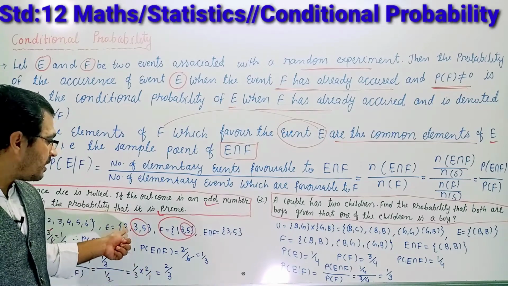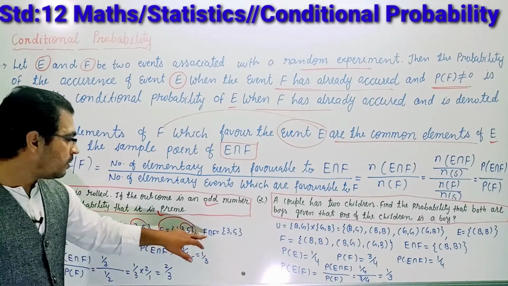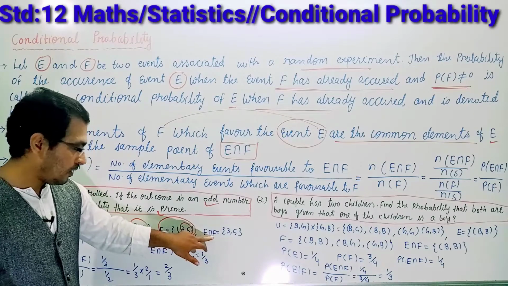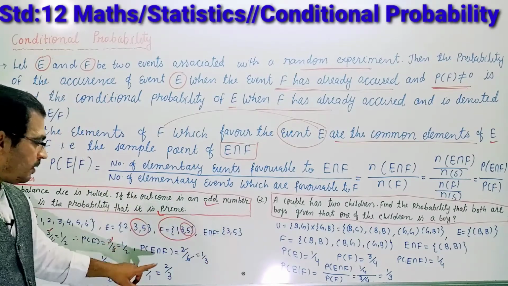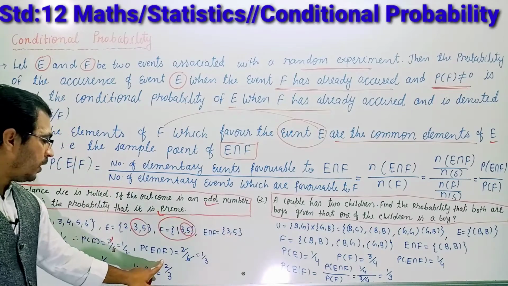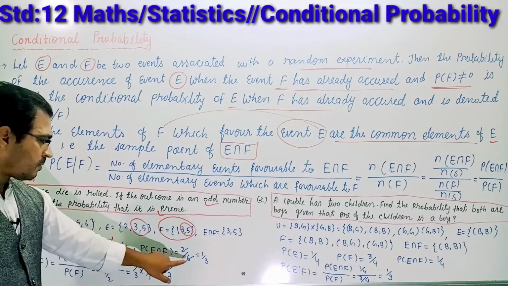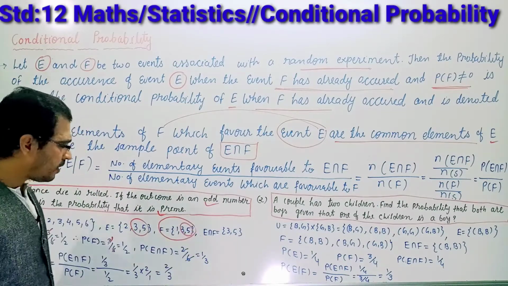And the probability of the common sample points. What are the common sample points here? 3, 5. So the probability of E intersection F: there are 2 elements, so 2, and total number of outcomes 6. So we are getting 1 by 3.